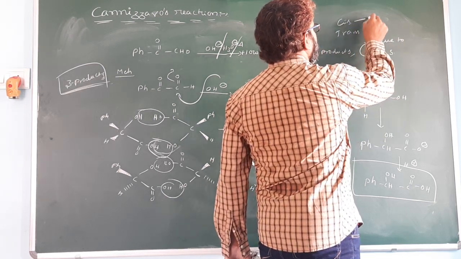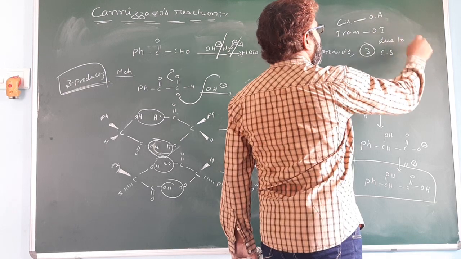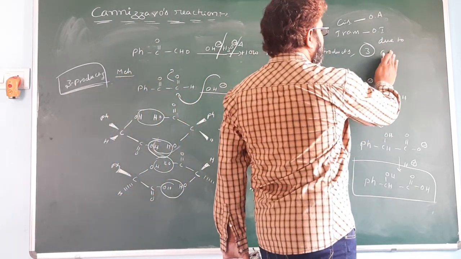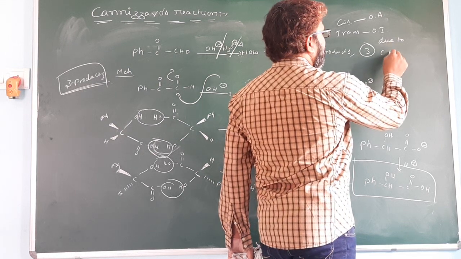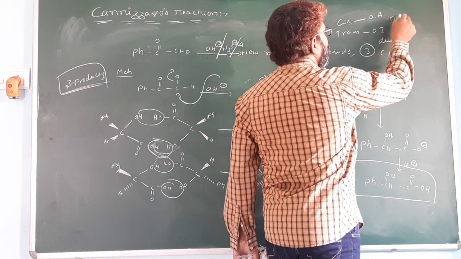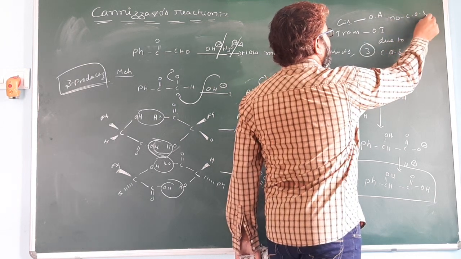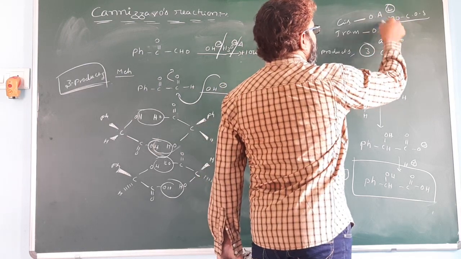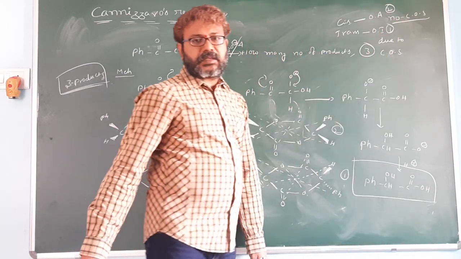Okay, so cis is optically active, no center of symmetry. So in the trans isomer it has a center of symmetry. In the cis isomer no center of symmetry. It is optically active. Here you get 2 products. It is 1 product. Total number of products is 3.